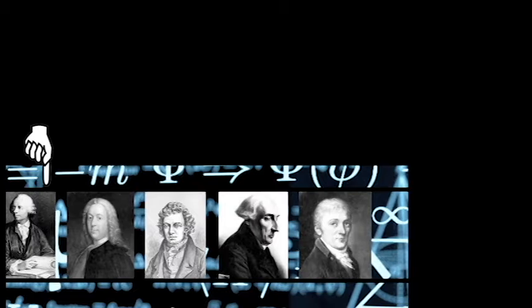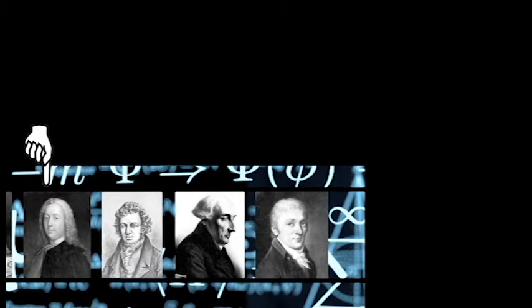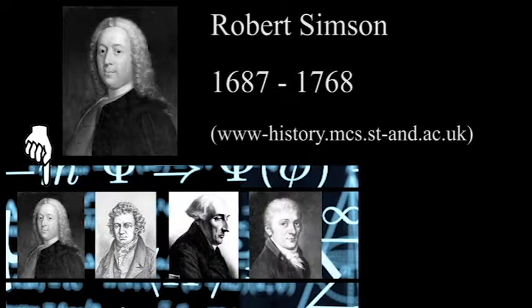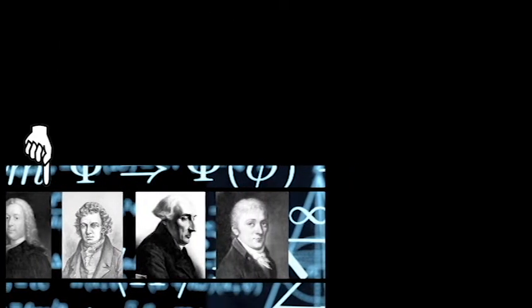Moving along, we come to Robert Simpson. Simpson was a Scottish mathematician best known for the Simpson line of a triangle, even though he was not the first discoverer of it. In 1753, Simpson notes that in the Fibonacci sequence, the ratio between adjacent numbers approaches the golden ratio. And now we'll take a quick look at Franz Aepinus.